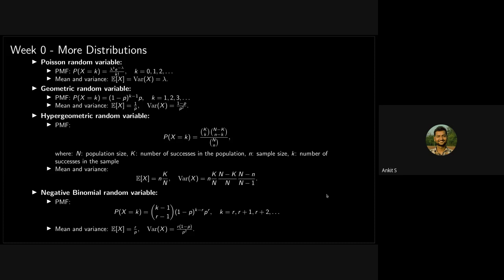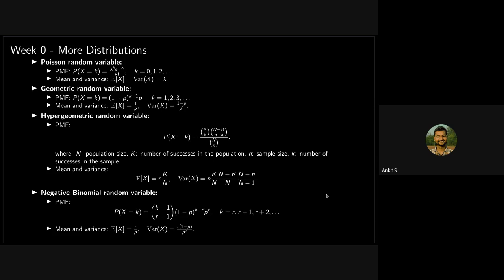So for example, a Poisson random variable is generally associated with counting numbers within a time interval. Suppose there is a shop and you count the number of customers coming to the shop in some time interval. You set the time interval as, for example, 20 minutes, and you count the number of people coming in the 20 minute interval, then it will follow a Poisson distribution.